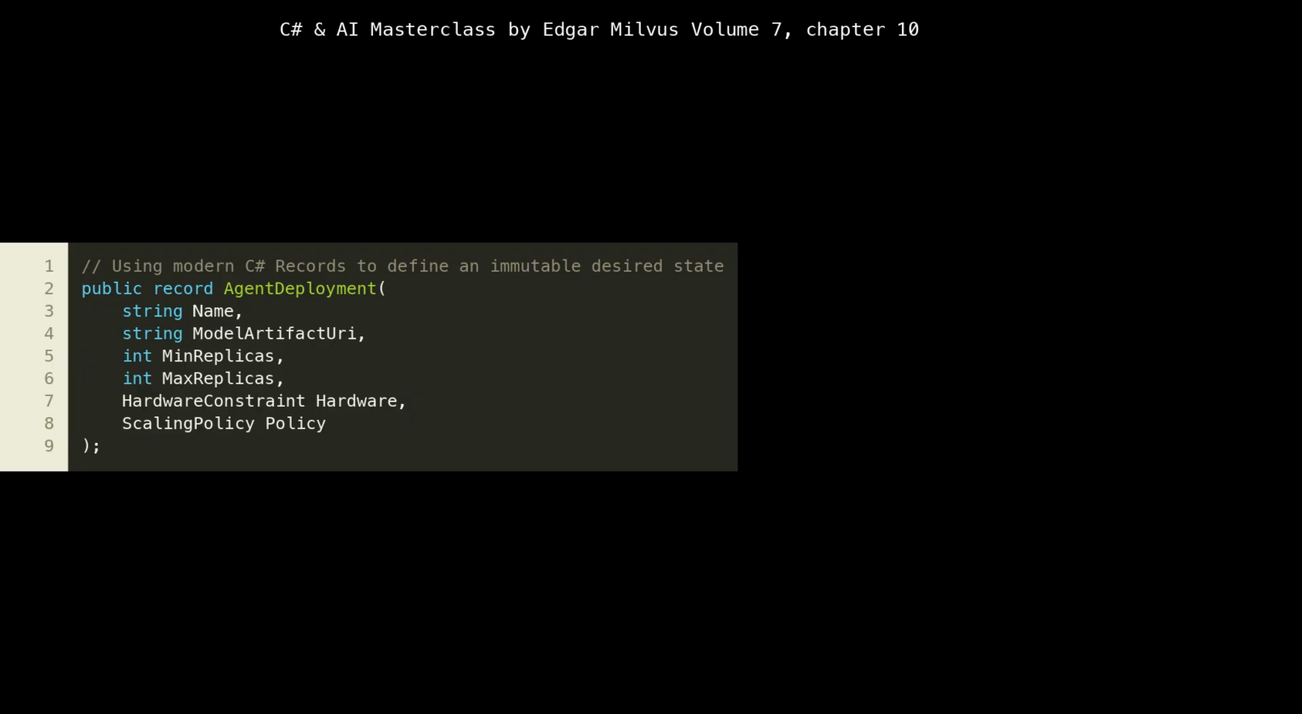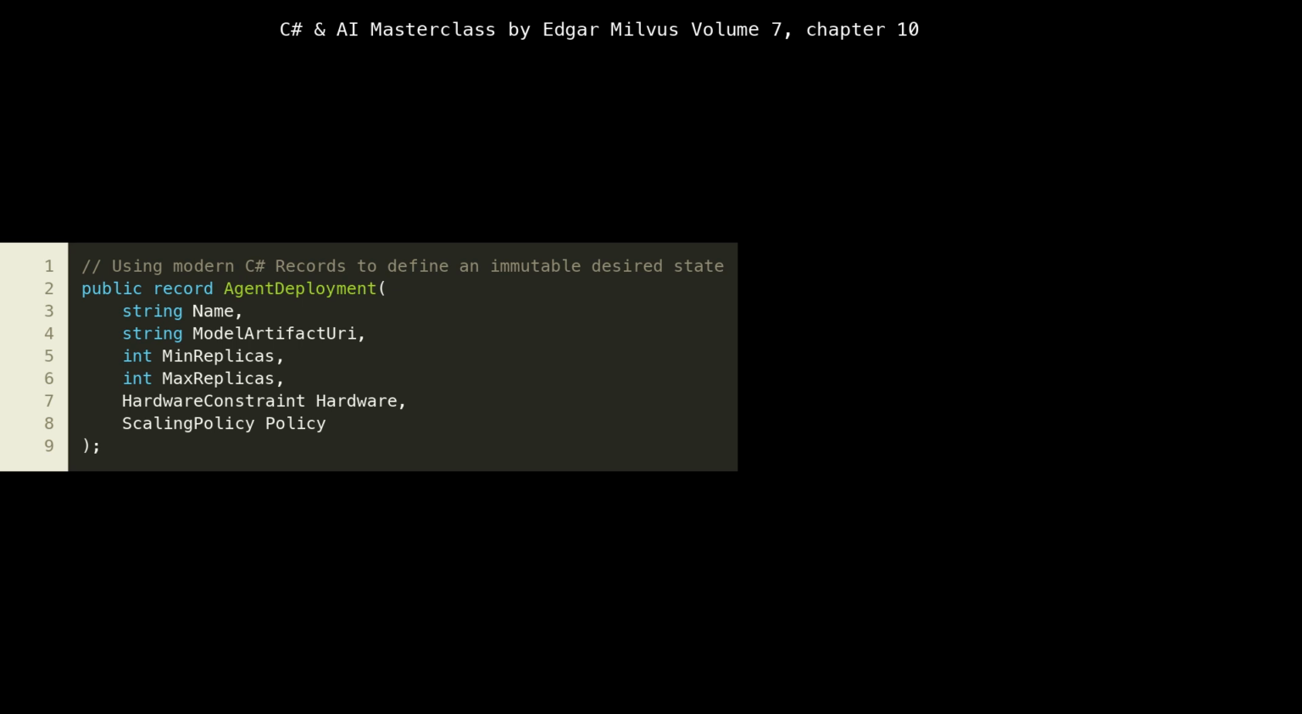Here, we're defining a record called AgentDeployment. Notice the use of record in C#. This isn't just a class, it's a special type designed for immutable data. In cloud-native systems, immutability is a powerful concept. It means once an AgentDeployment object is created, its properties cannot be changed. This simplifies reasoning about state, especially in distributed environments where multiple services might be interacting with deployment configurations. For an AI agent deployment, having an immutable desired state ensures consistency and predictability.